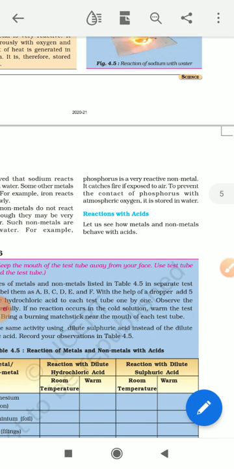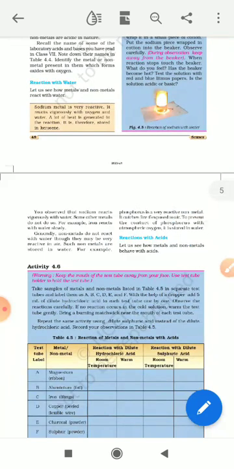Phosphorus is very reactive. If you place phosphorus in an open place, it reacts with oxygen very fast. So we should always keep phosphorus inside water. Just as we dip sodium inside kerosene for storage, we have to store phosphorus inside water. We can't place phosphorus in an open place. Now that was the reaction of metals and non-metals with water.